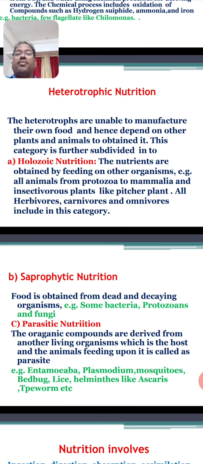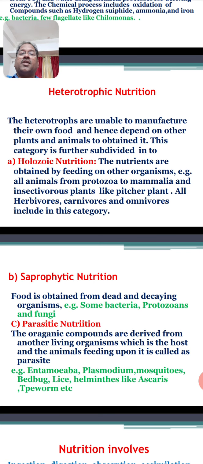And the third type of nutrition is parasitic nutrition. So what is the parasitic nutrition? The organic compounds as food are derived from another living organism, which is a host animal. The animal which is feeding on the host is called a parasite.